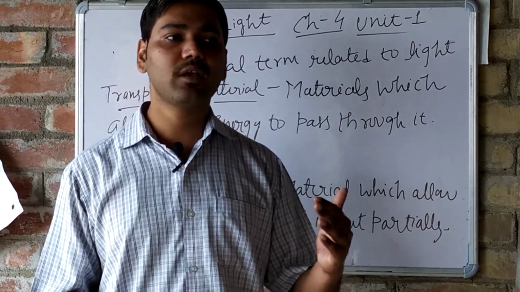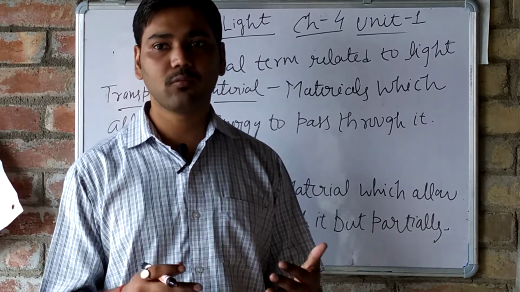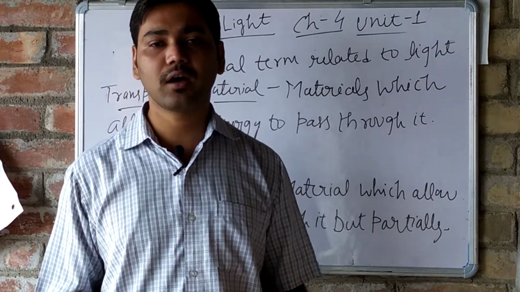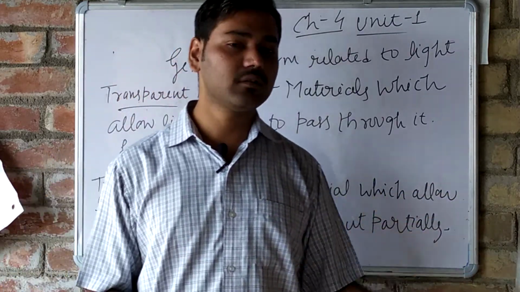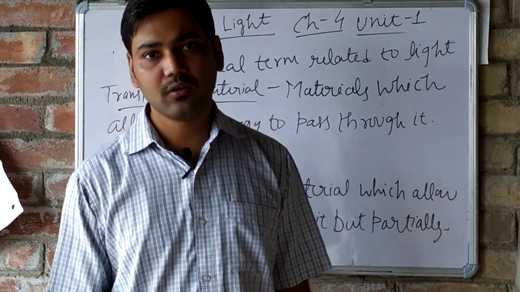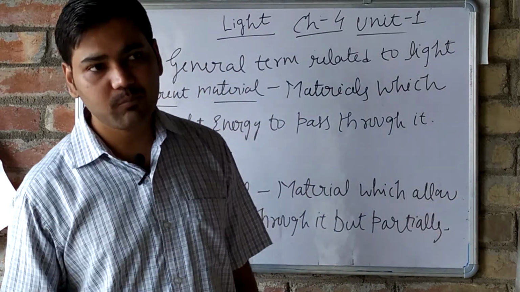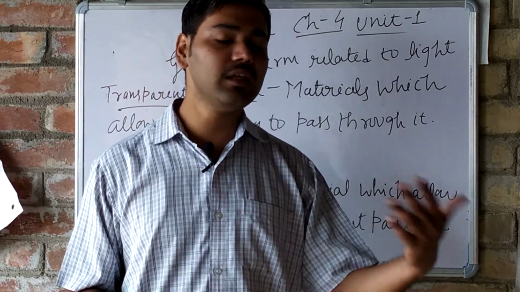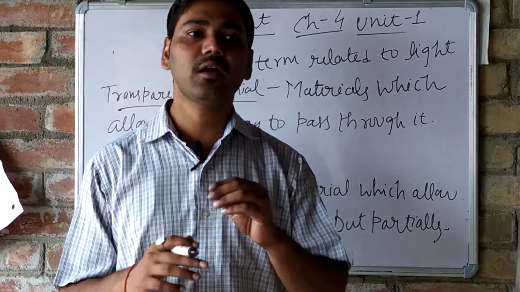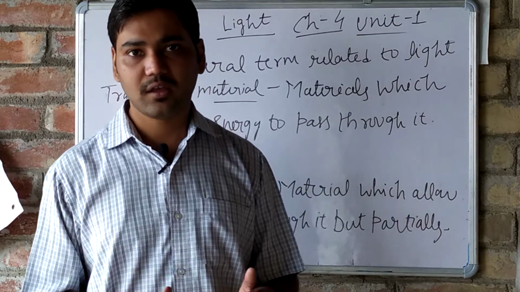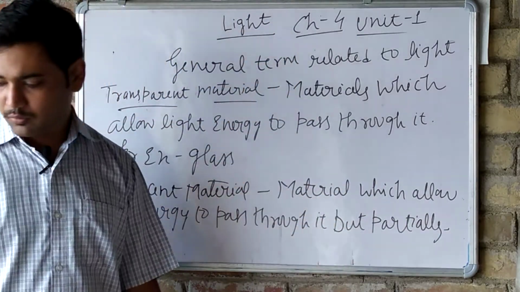In a transparent medium we can see the other side of the road. Suppose we are moving in a car and we have a glass on the door. What happens? We see the other side of the road very clearly. So that is transparent medium. But translucent medium is that type of glass through which we do not see the other thing clearly. The things are visible to us but not very clearly. It is milky, that means dhundla sa dikhna, clear nahi dikh raha. So that is translucent medium. Then we will have opaque medium, opaque material.